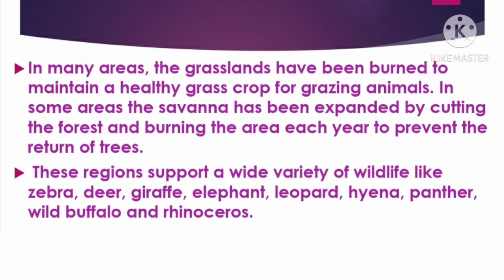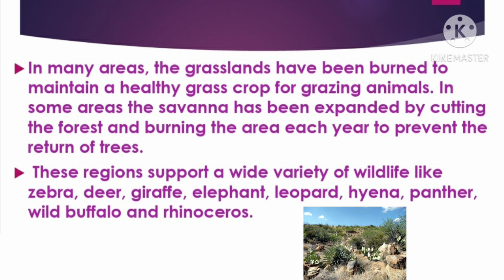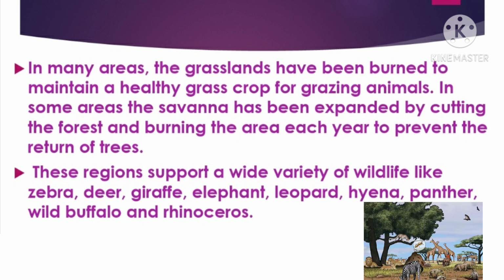In many areas, the grasslands have been burned to maintain a healthy grass crop for grazing animals. In some areas, the savanna has been expanded by cutting the forest and burning the area each year to prevent the return of trees. But in these grasslands, we find a variety of wildlife like zebra, deer, giraffe, elephant, leopard, hyena, panther, wild buffalo, and rhinoceros.